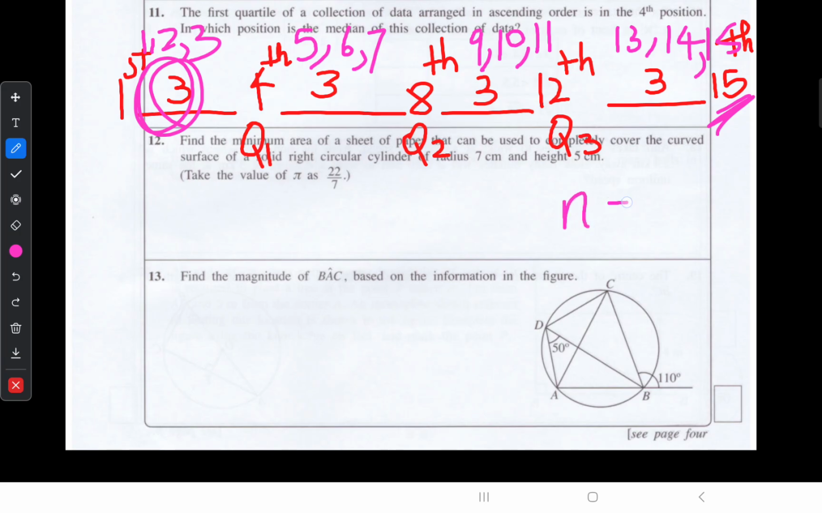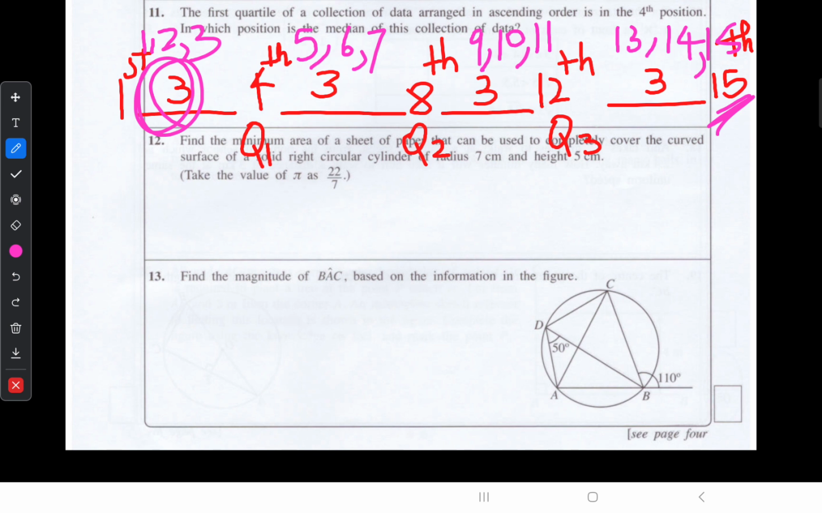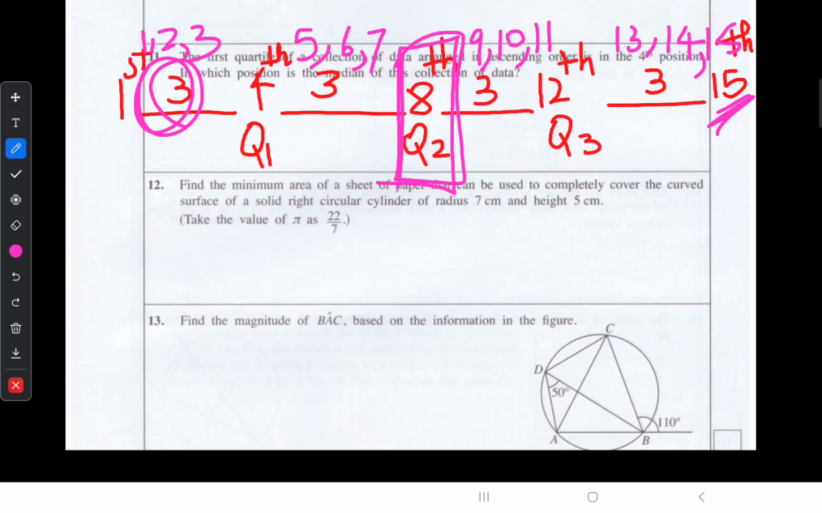We already found n equals 15 according to the equation method. That means there are 15 data in this data set. Here they are asking about Q2, that means median. Median is placed at the 8th position. This is the alternate method to do this question. If you can't remember the formula, you can use this method. Quartile means there are 4 quarters. Likewise, you can think.